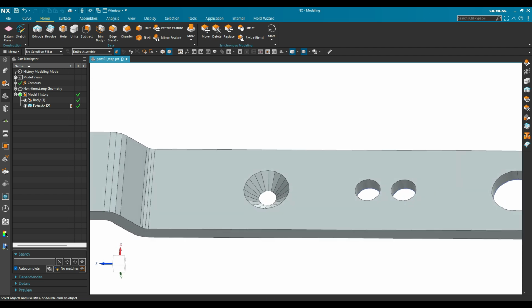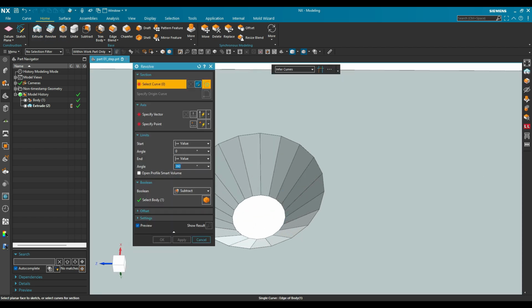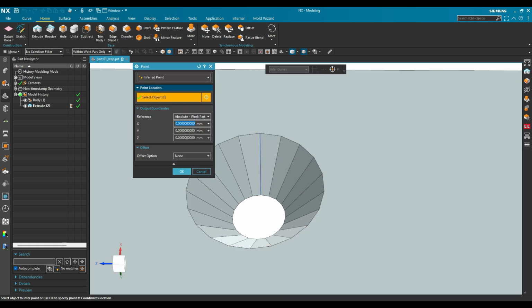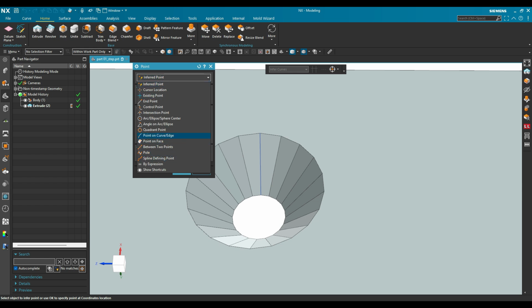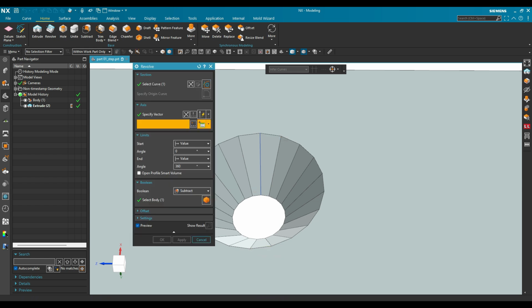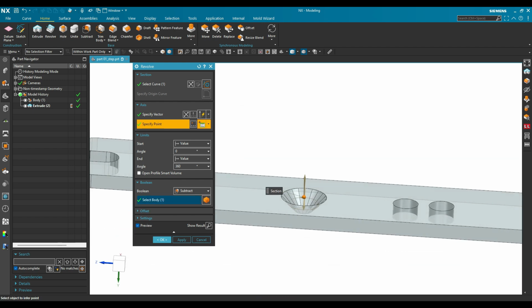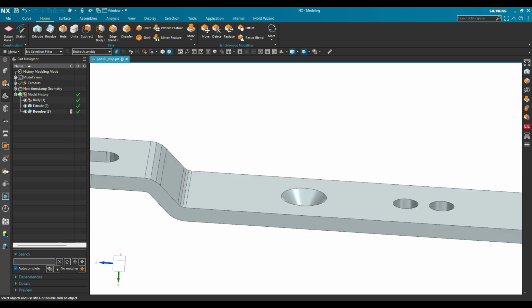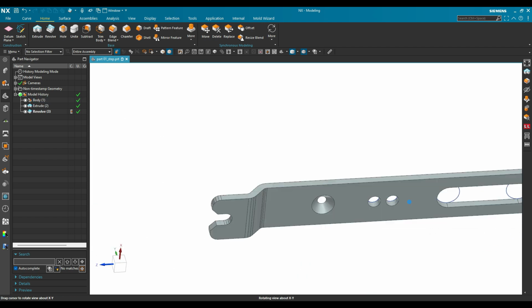Similarly, this is a conical surface, so I need to request some smoothness here also. We have to select some edge and define one direction and define a point. Now here we use one good method in NX, between 2 points. We have to select 2 points. Based on that, we create one midpoint here. Our conical surface is created smooth.